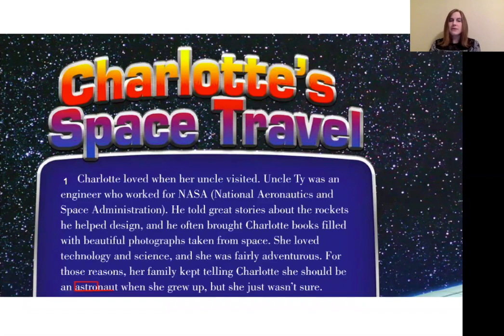Astronaut is made up of the root astro, which means star, and the root naut, which means sailor. So technically, the definition of astronaut is a star sailor. When we think about a sailor, we think of someone who explores the ocean. Well, in this case, a sailor is more one who explores the stars or space.